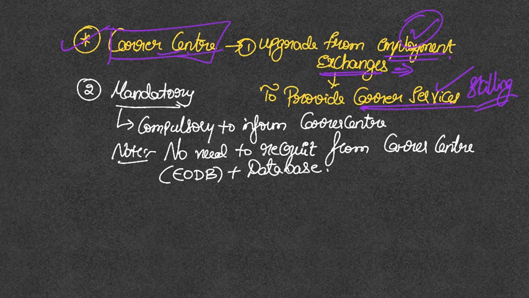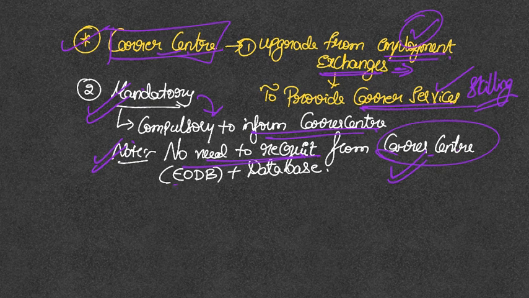As a part of the social security code, it is mandatory to inform the career center about the person. However, it is not needed to recruit from the given list of career centers. I mean, the career center cannot say you have to go and recruit such kind of persons only. All it can ensure is make it mandatory for the companies to dole out data for better policy making.